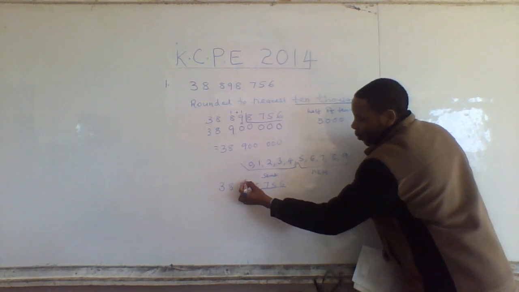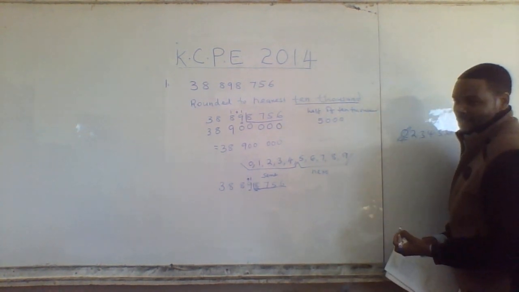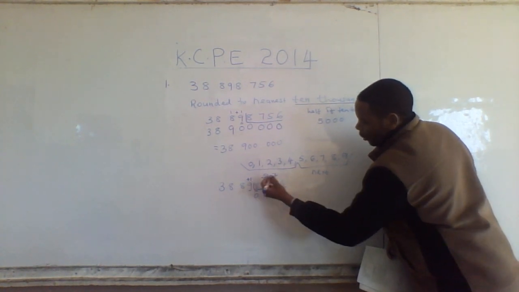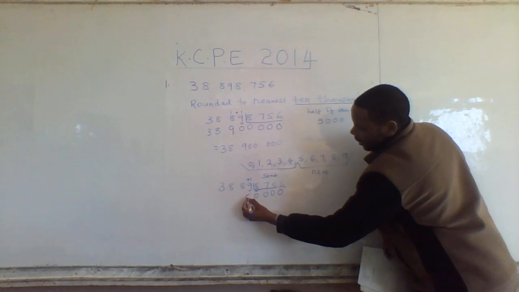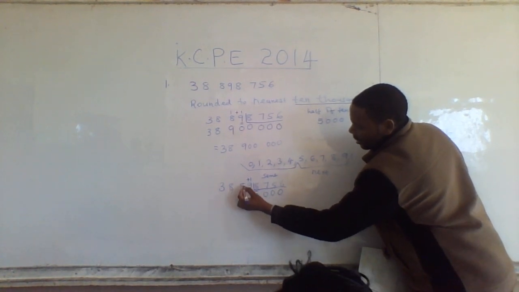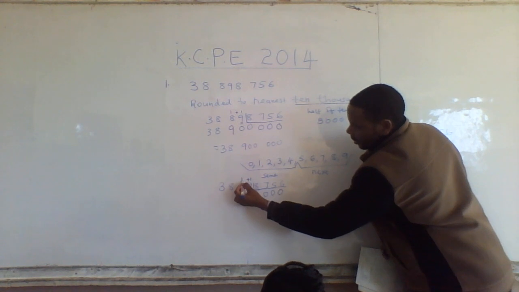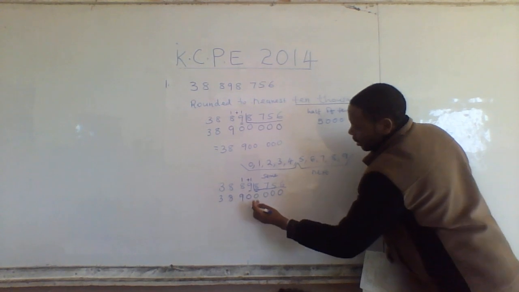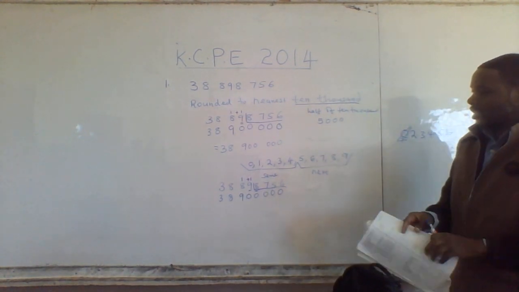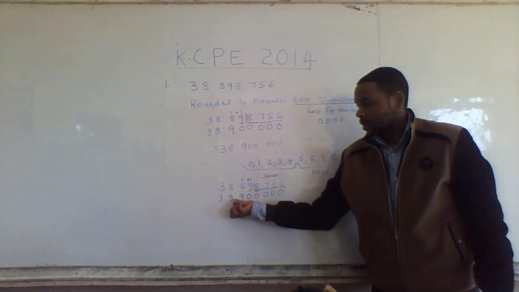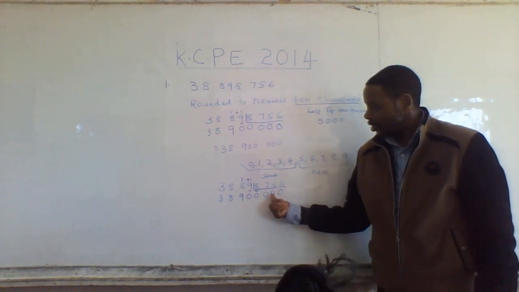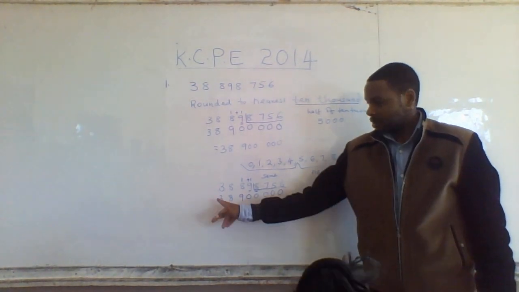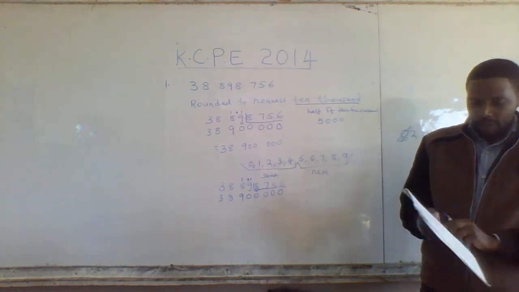So we add 1 to that 10,000. Remember, these ones we convert to zeros, all of them including this. Because 8 belongs to next, we add 1 there. 1 plus 9 is 10, we carry 1. We get 9, then 8, then 3. We get 38,900,000. These days we don't put commas, we put a space after 3 digits. These have not reached 100 million.